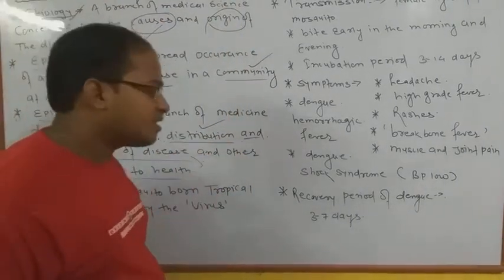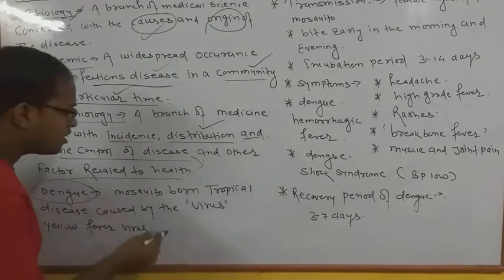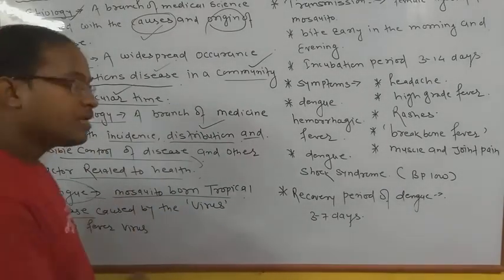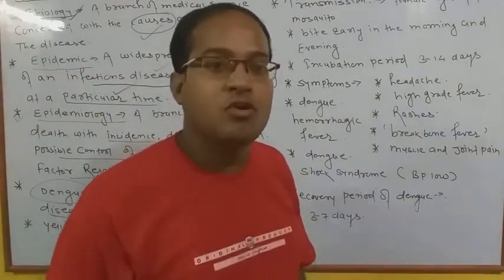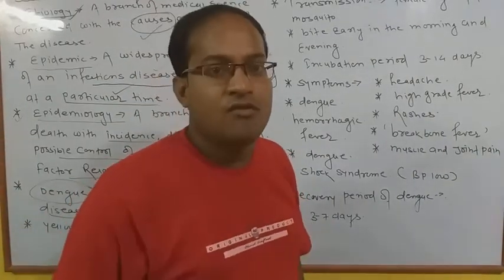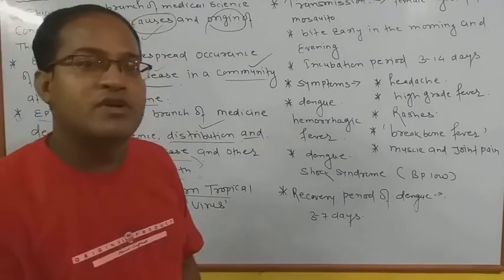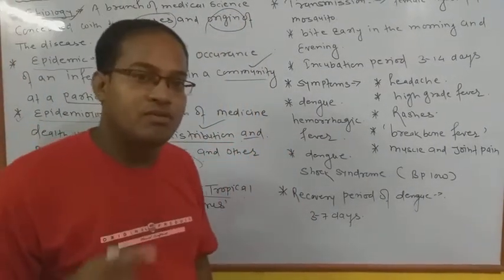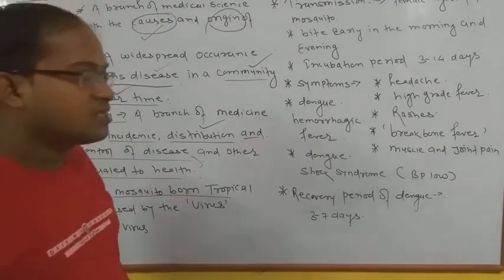The first point is that dengue is a mosquito-borne tropical disease. Mosquito-borne means dengue is spread by mosquitoes, through several types of virus which are found in the saliva of different types of mosquito. Which type of mosquito spreads dengue, we will discuss in this video.